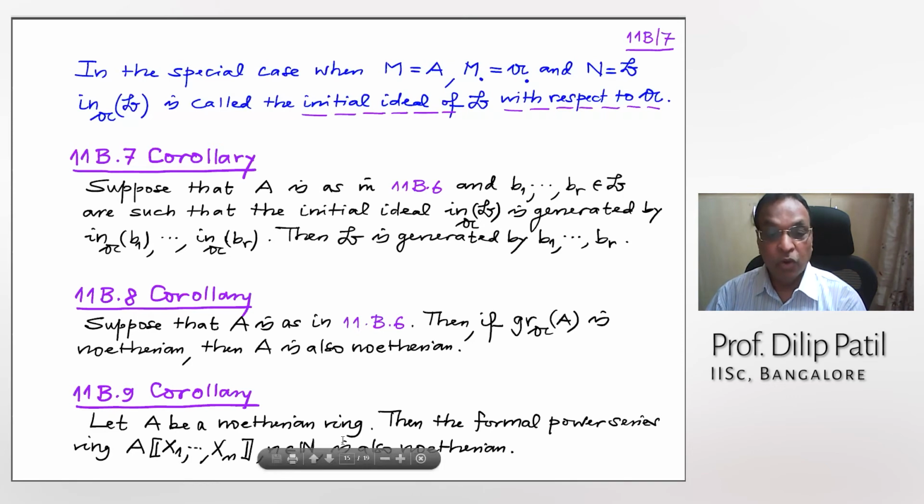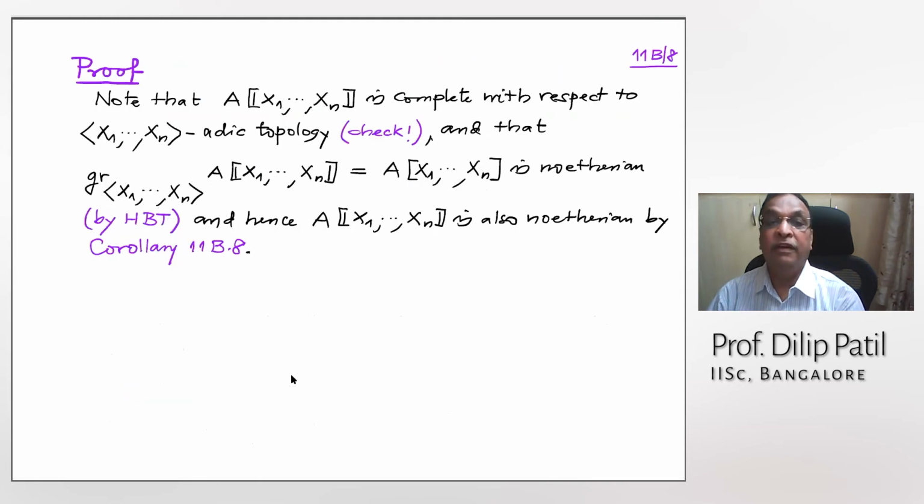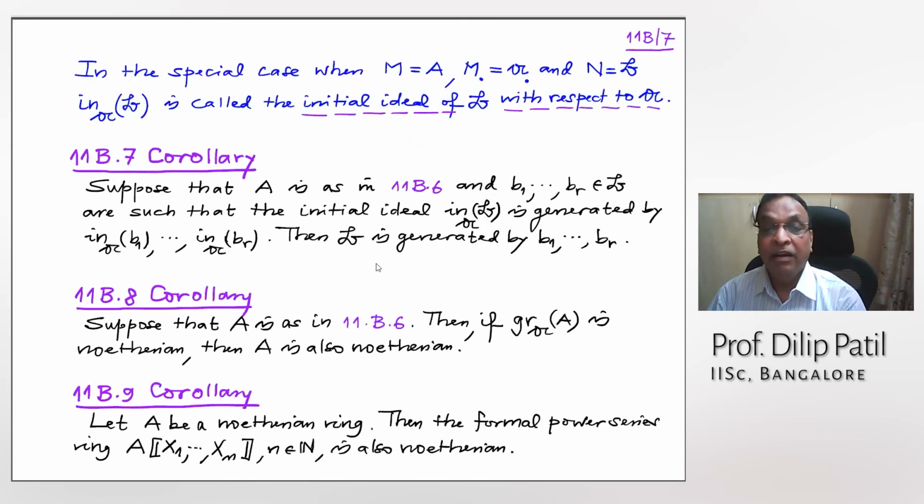And why does this corollary follow? Because we have seen that the associated graded ring of the power series ring with respect to the ideal generated by x1 to xn is precisely the polynomial ring, and that is Noetherian. So first of all, you need a complete ring.